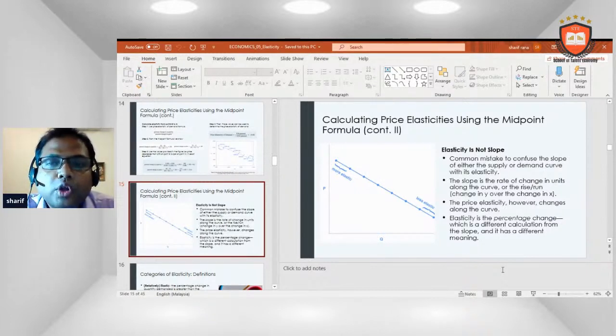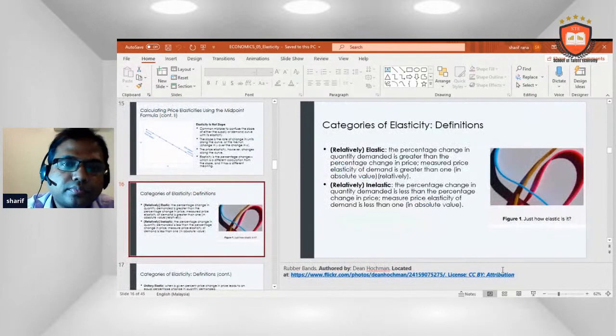Elasticity is not a slope. A common mistake is to confuse the slope of the supply or demand curve with elasticity. The slope is the rate of change in units along the curve, the rise over the run, the change in y over the change in x. The price elasticity, however, changes along the curve. Elasticity is the percentage change, which is a different calculation from the slope, and it has a different meaning.